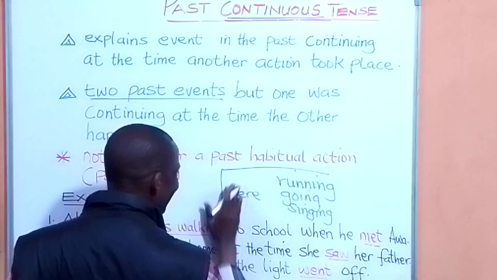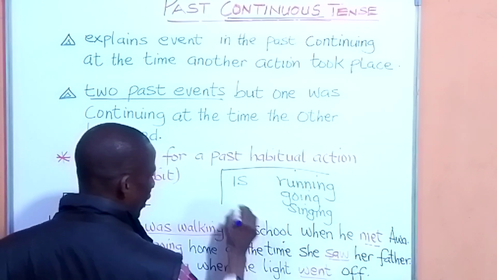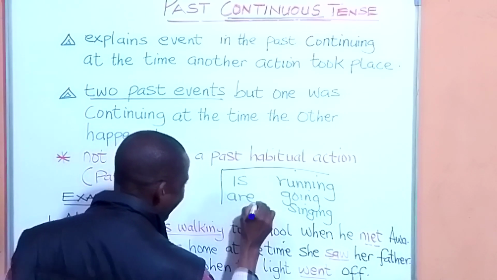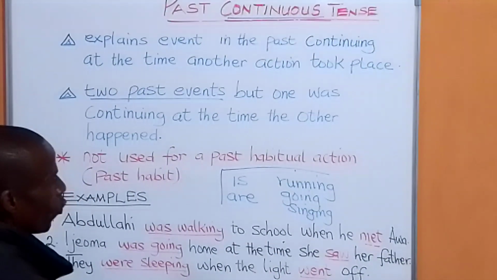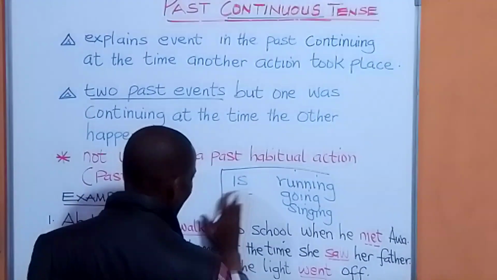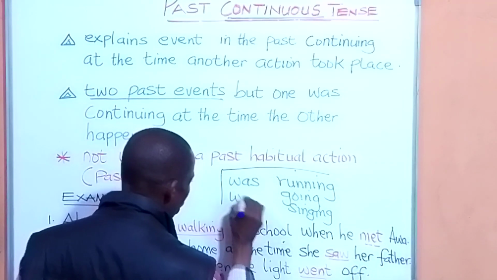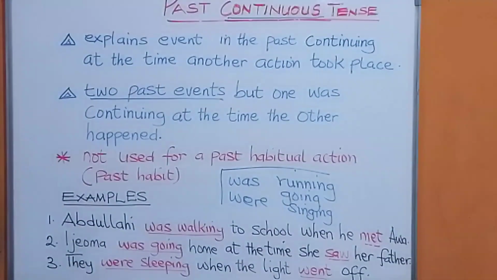If it is present continuous, you will see is running, is going, is singing, or are running, we are going, we are singing, we are moving. That is present continuous. But here we say it's past continuous, so you are going to see was running or were singing. That's how you know past continuous tense.